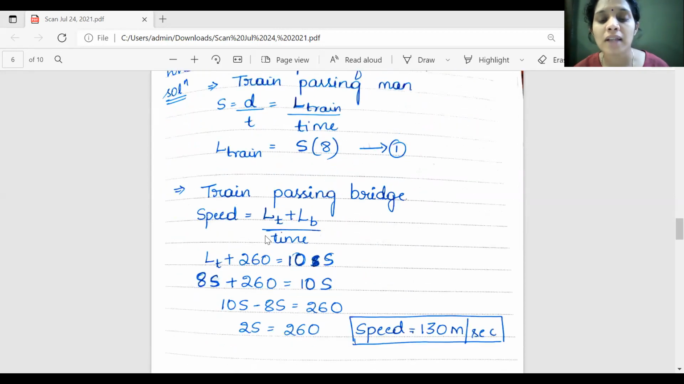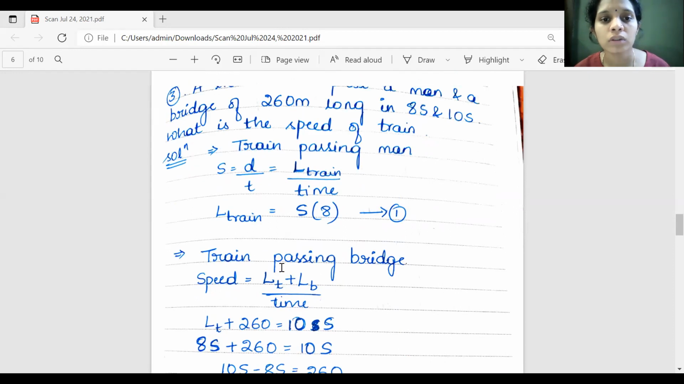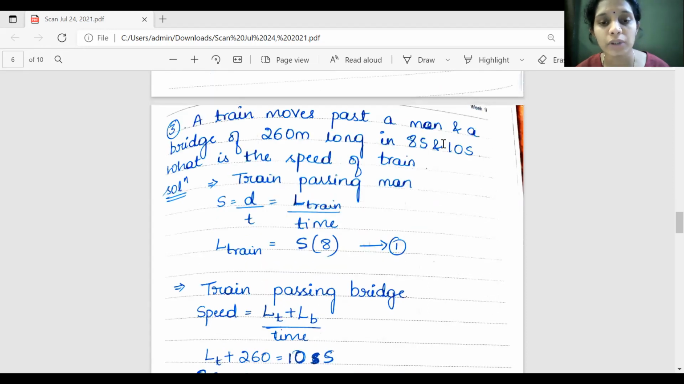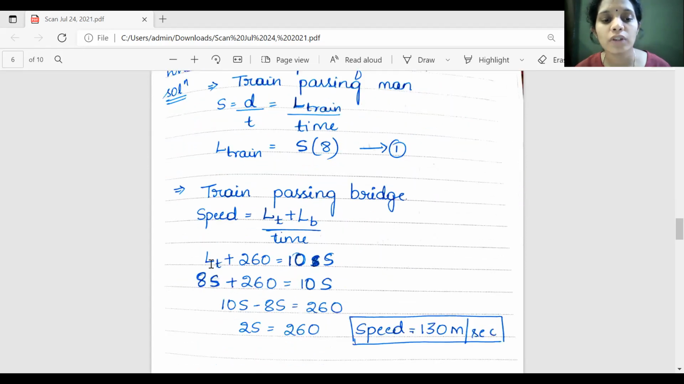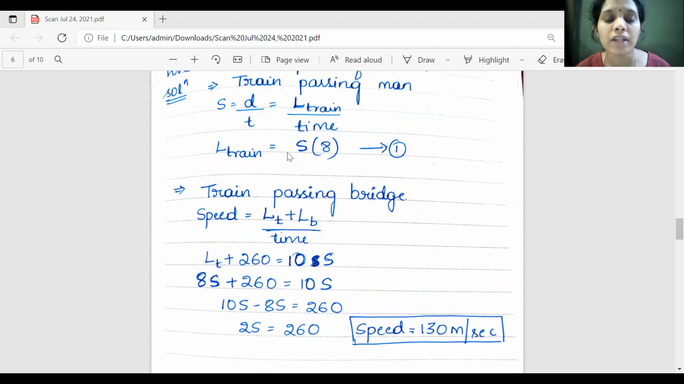Suppose a train is passing a bridge. I know the formula: length of the train plus length of the bridge divided by time. Length of the train is not known. Length of the bridge is taken as 260. Time is taken as 10 seconds, because they have given you 8 seconds and 10 seconds. So by the first equation, length of the train is 8 into s.